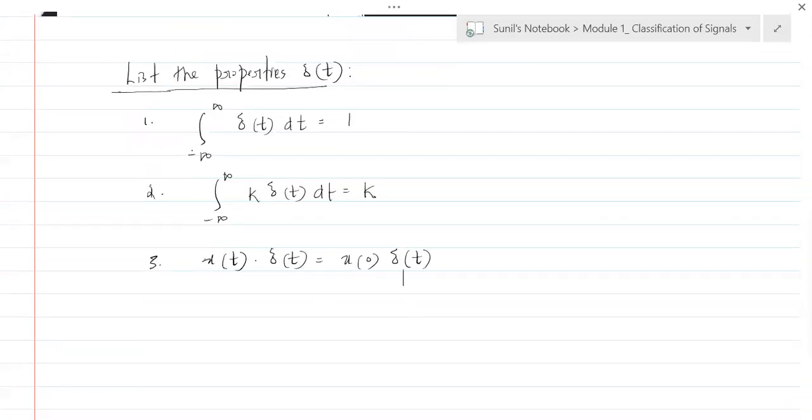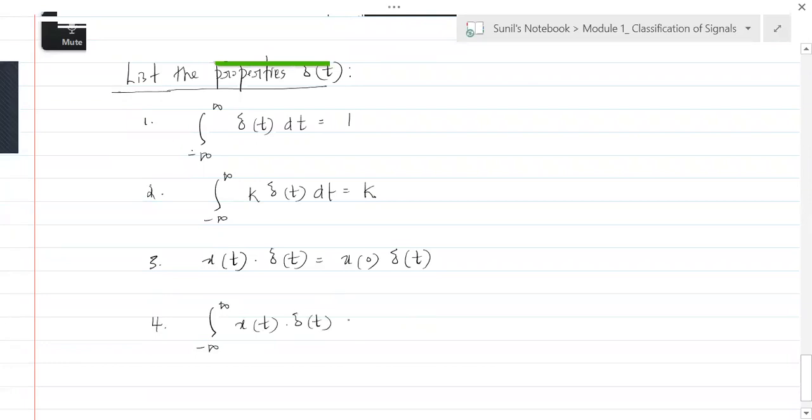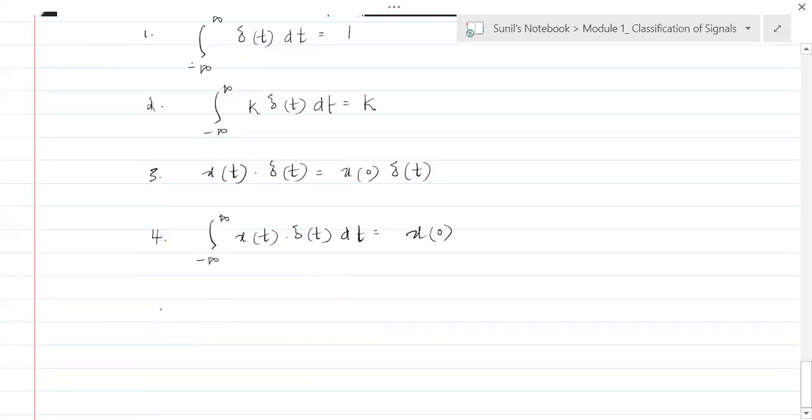Now by shifting property, if you integrate x of t into delta of t with respect to t over minus infinity to plus infinity, then it is given as x of 0. That is the shifting property. Understand that? So again, the third and fourth properties can be seen with this shifted delta function.